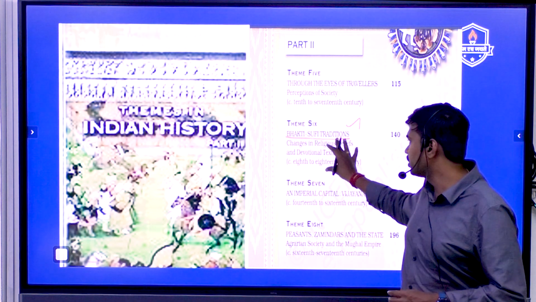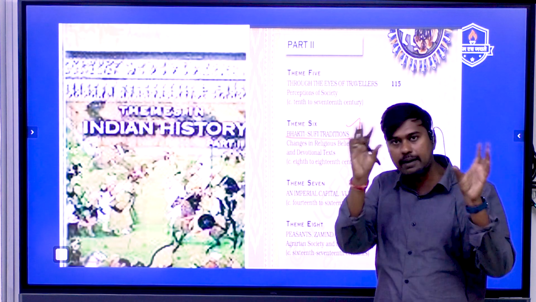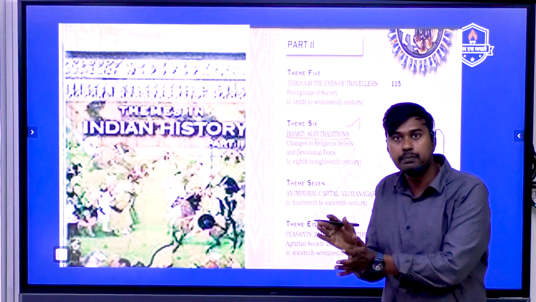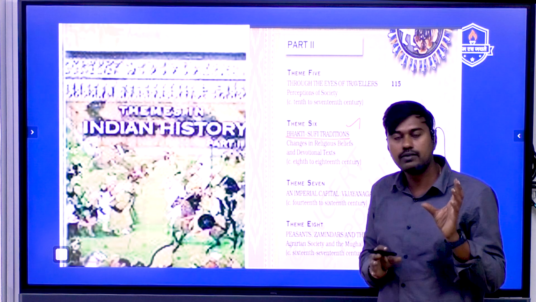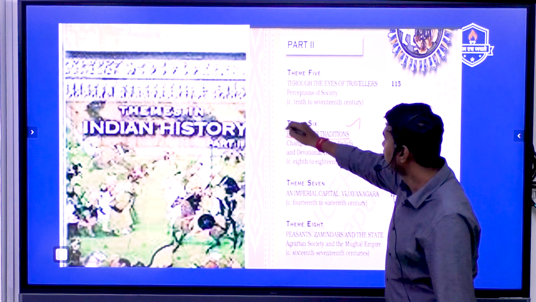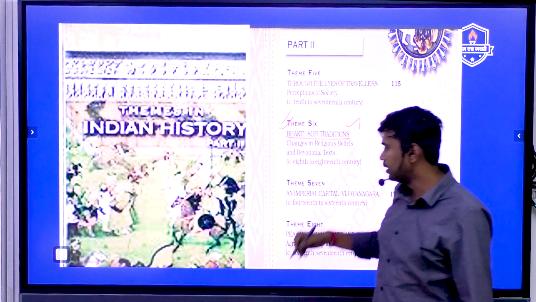So prepare in such a manner that you have very good clarity of the varieties of Bhakti and Sufi movements which happened across India, the sequence of these movements and their impact on the people. So these are some things UPSC will always feel like asking questions on. So you need to focus in such a manner that you give maximum revision to the socio-religious reform movement, then focus on the other chapters.